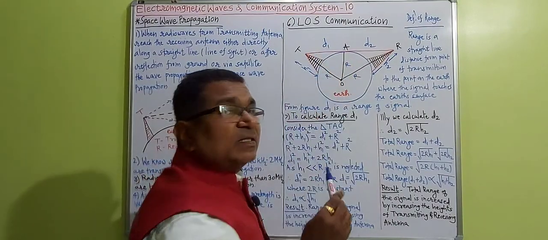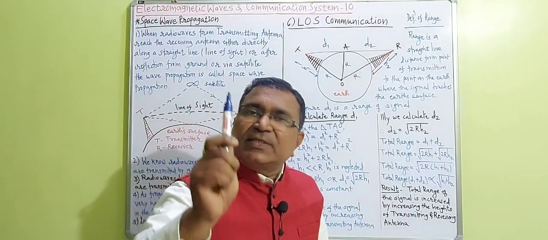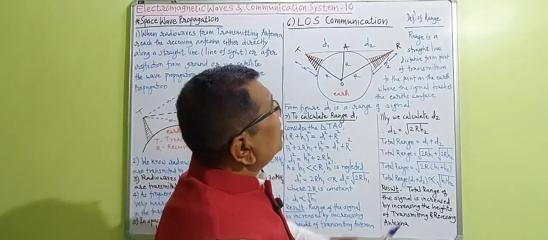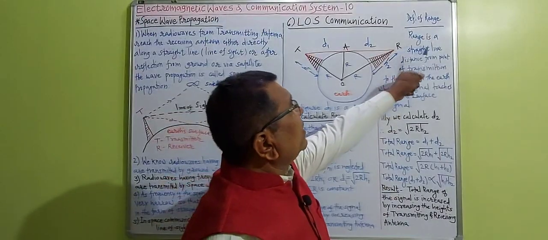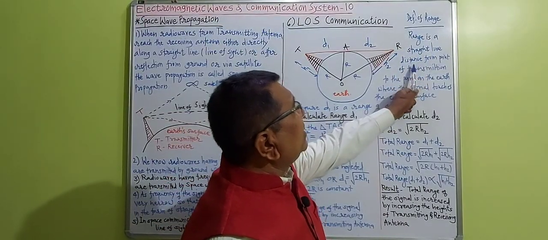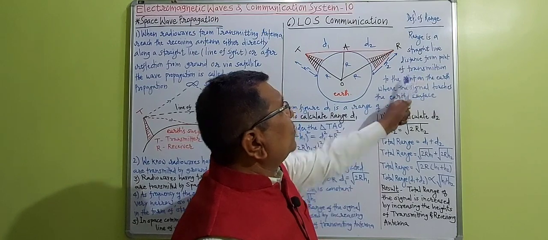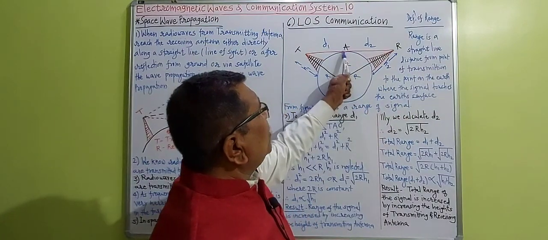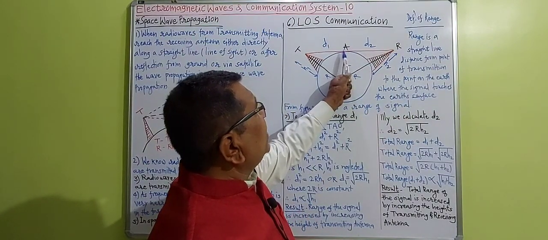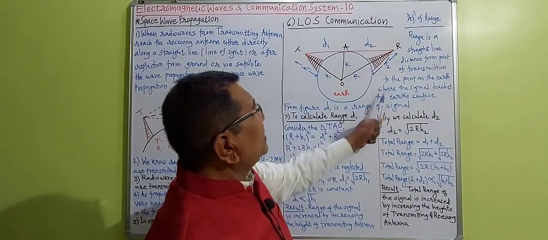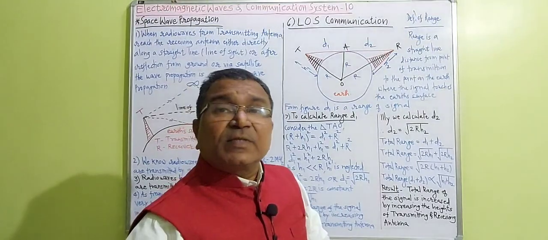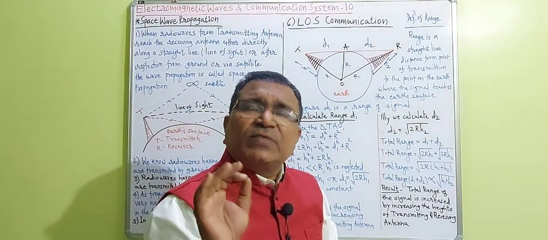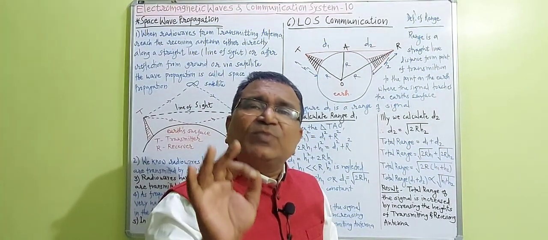We call it as range of the signal. That definition I have already written on the board. Range is a straight line distance from point of transmission to the point on the earth. A is the point on the earth where the signal touches the earth surface. That is the maximum distance. We call it as range of the signal.